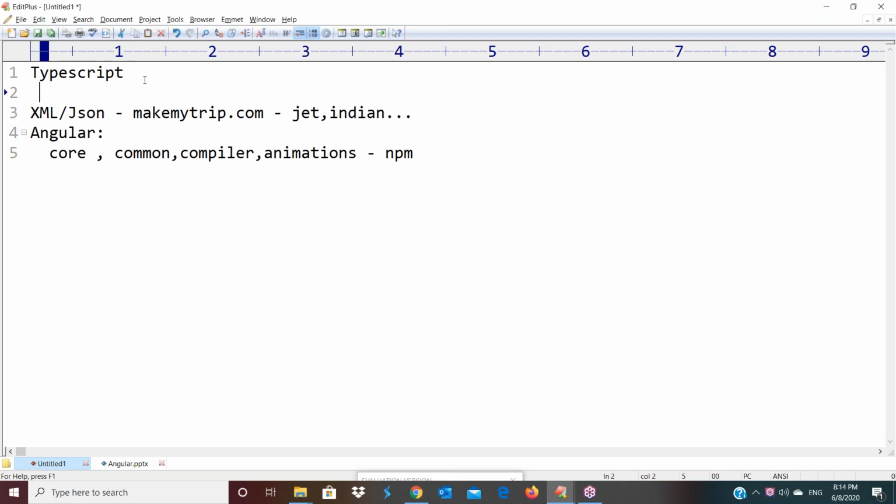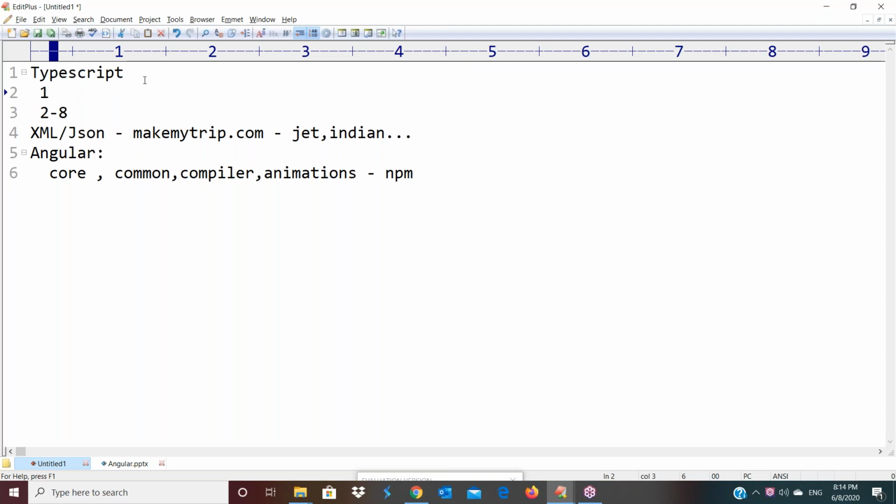This is not the AngularJS batch. This is the Angular batch. We are discussing versions 2 to 8. AngularJS is the old version, which was closed around 6 years back. That is 1.0, the JavaScript-based version, so right now we don't have any openings with it. Openings are there with the Angular version, which is TypeScript based. Understanding this point?